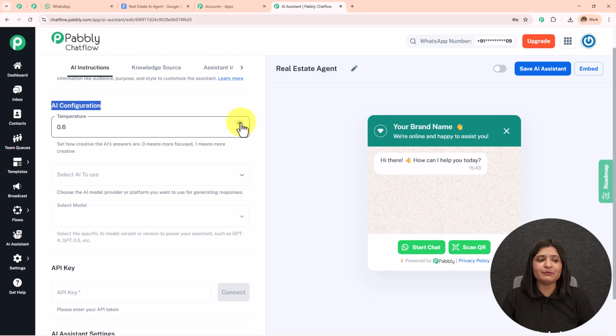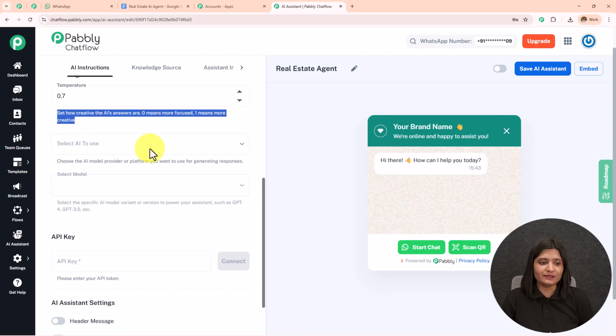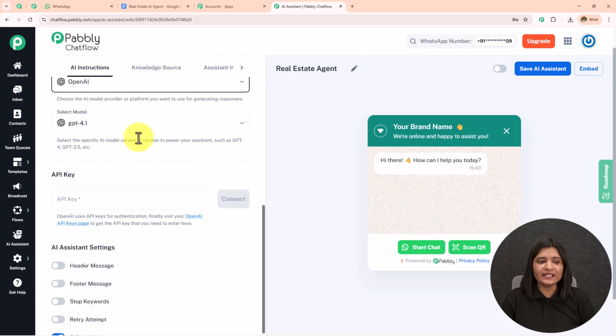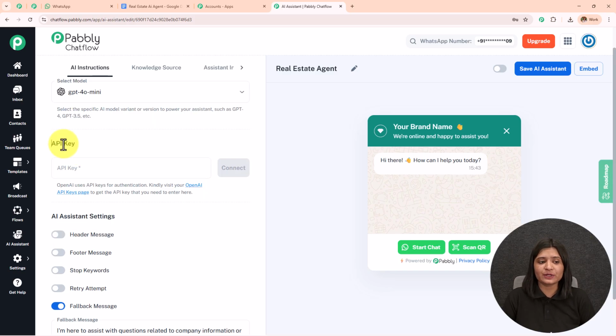I'm going to keep the temperature as 0.7 because in the help desk it is written, set how creative the AI answers are. 0 means more focused and 1 means more creative. I want some creative answers, so I'm going to keep it between 0.5 to 0.9, which is 0.7. The AI to use will be OpenAI and then the AI model will be GPT-4o mini. Now here I need to enter this API key.